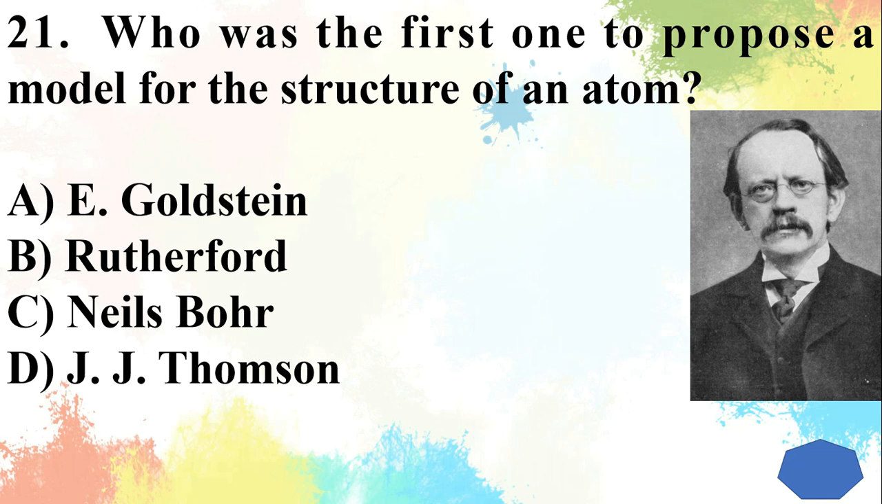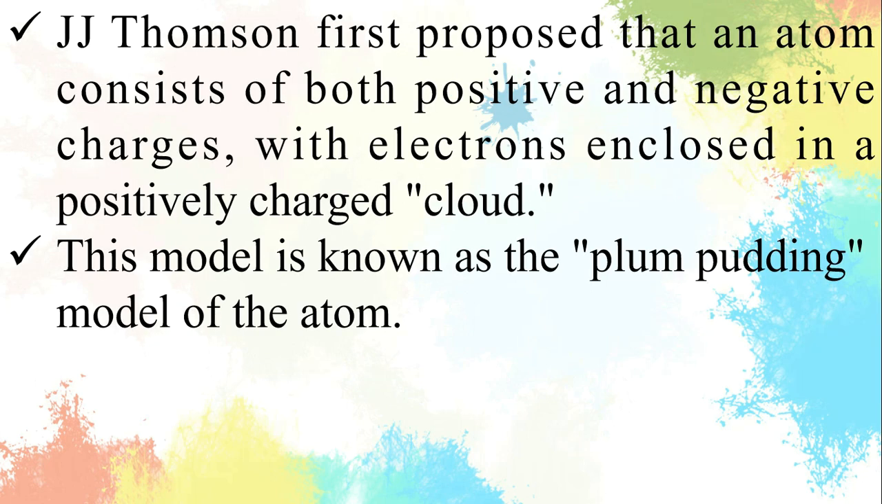Question 21. Who was the first one to propose a model for the structure of an atom? Answer is J.J. Thomson. J.J. Thomson first proposed that an atom consists of both positive and negative charges, with electrons enclosed in a positively charged cloud. This model is known as the plum pudding model of the atom.